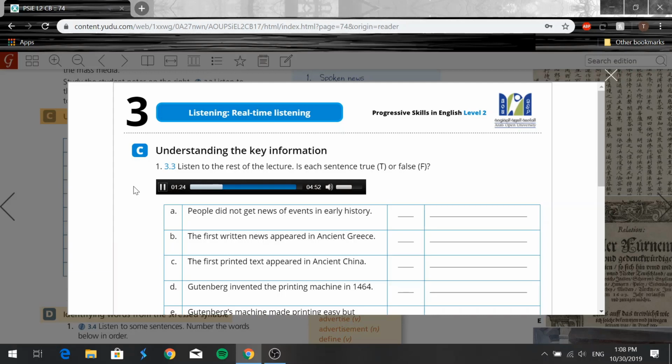It appeared each day on message boards in the squares of ancient Rome. However, as I said, most people could not read. Therefore, this was not really mass media. Someone had to read the news to individuals or groups of people. At around the same time, there were daily reports in ancient China called Vowel. But these reports were for government officials. They were not for the general public.